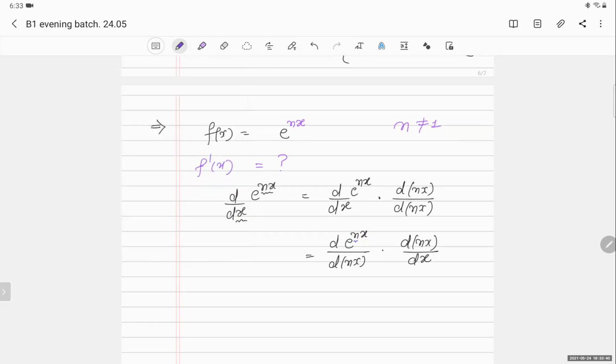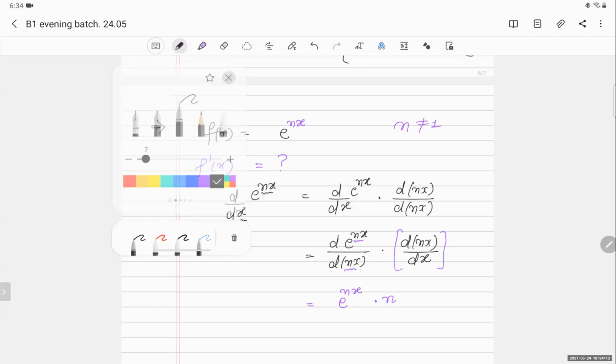Here I am having nx, here I am having nx, exactly the same. So it will become e to the power nx, dot n. So can you say this is the same as the compound angle formula for sine? Whatever the value of the compound angle comes out, just write it down, and whatever is the coefficient of x, it will come out.